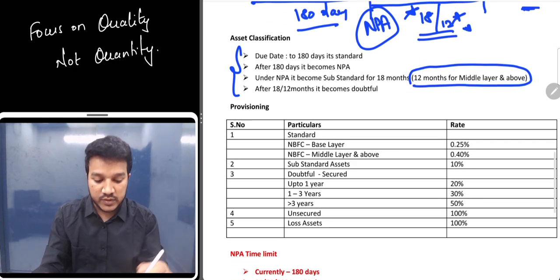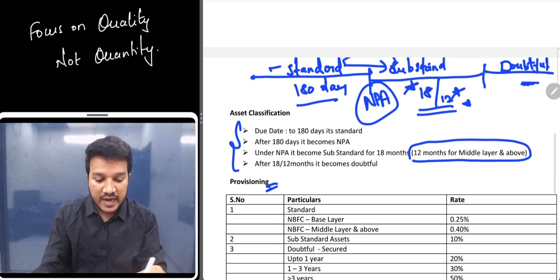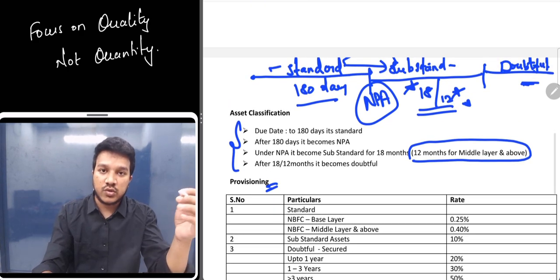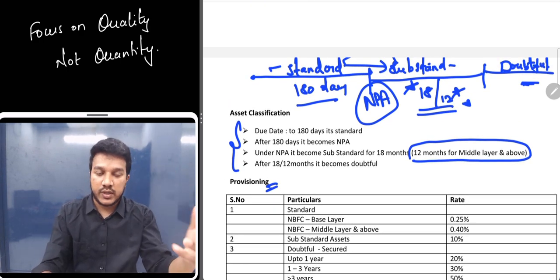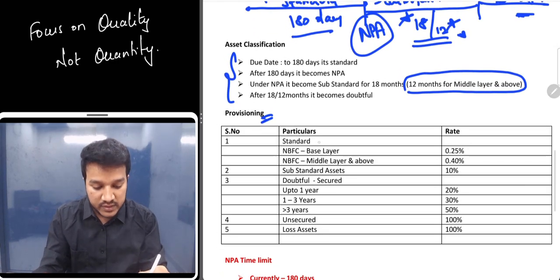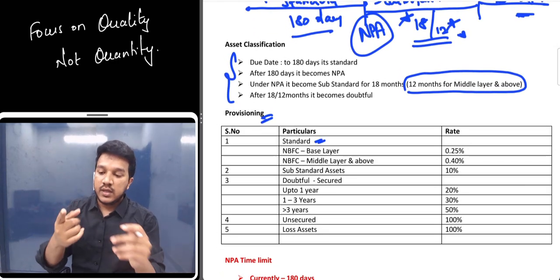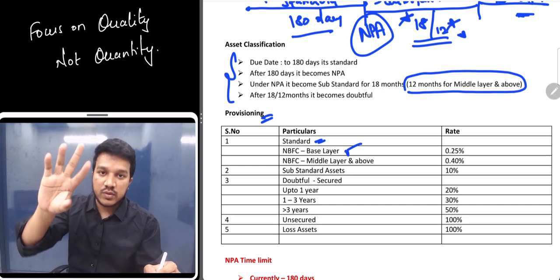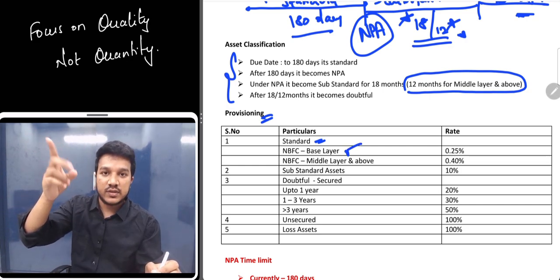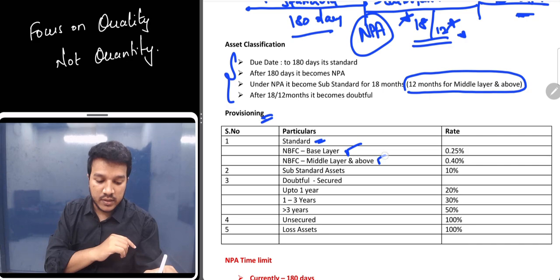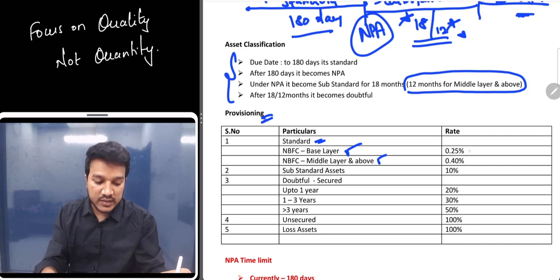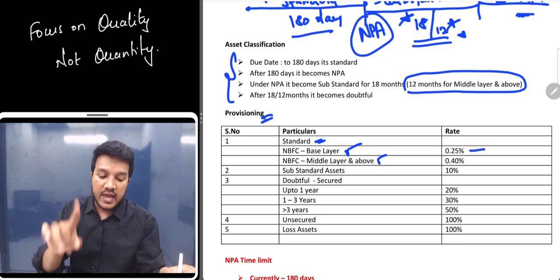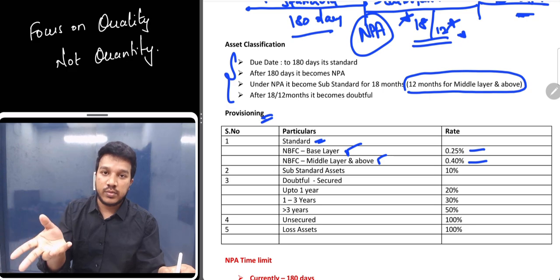Then provision. Based on standard, substandard, doubtful and loss assets, you will give a provision to it. For standard assets, there are two types again. All NBFCs will be divided into two parts: base layer NBFCs and middle layer and above NBFCs. For base layer, the rate is 0.25%, and for middle layer and above, it is 0.4%.